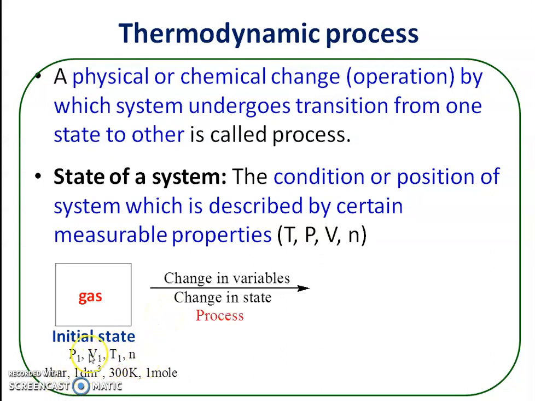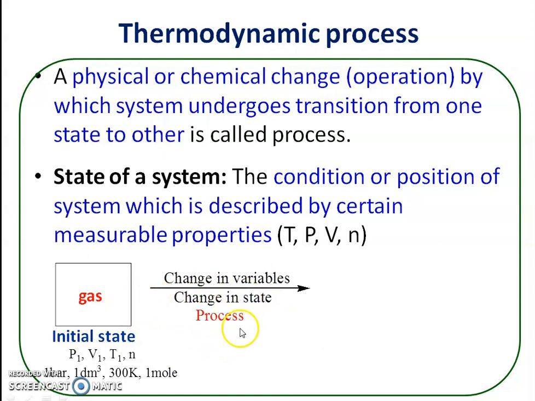Now suppose some variables are changed. Suppose the volume of this gas is reduced. Suppose the gas is compressed, and when you compress the gas, during the compression process there is a change in state. No longer will the gas remain in the initial state, and during the compression process there is a change in variables. Slowly there is a reduction in volume, and as the volume reduces there is a simultaneous increase in pressure, because pressure and volume are inversely proportional.